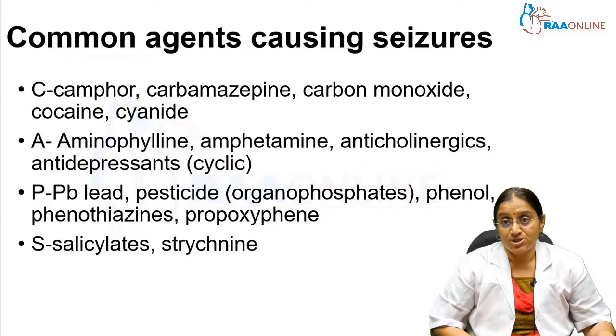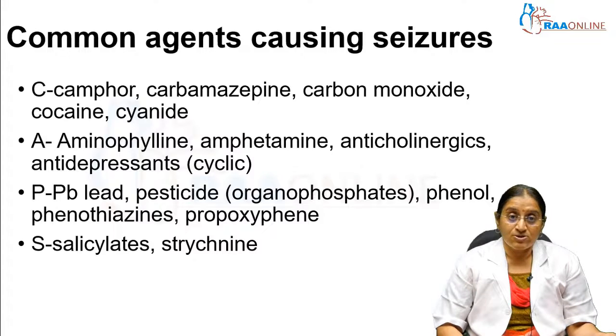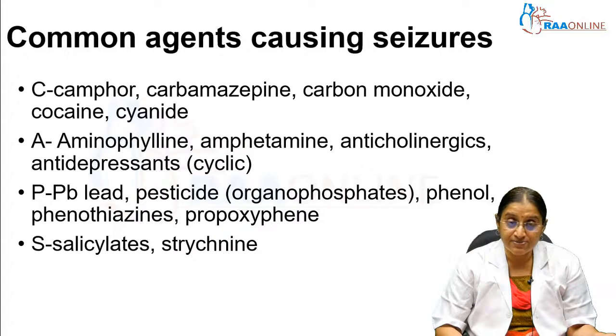Common agents causing seizures, this is the next thing we are going to see. This has also been put as a mnemonic, called CAPS. C is camphor, carbamazepine, carbon monoxide, cocaine and cyanide. A is aminophylline, amphetamine, anticholinergics and antidepressants. P is for lead, pesticides like organophosphates, phenol, phenothiazines and propoxyphene. S is for salicylates and strychnine.